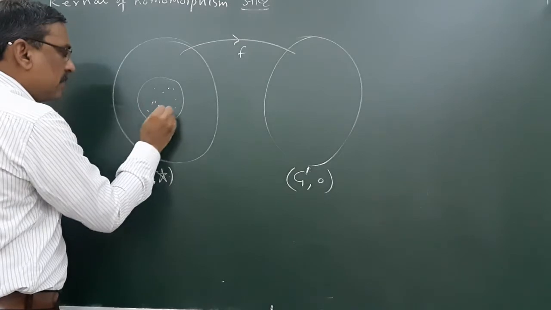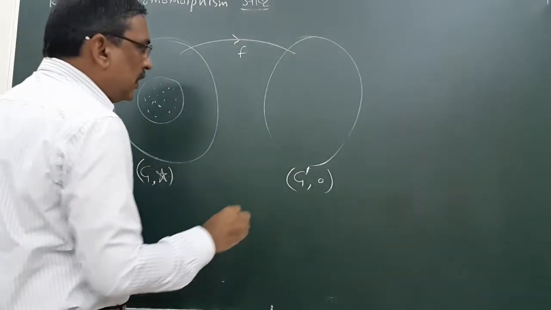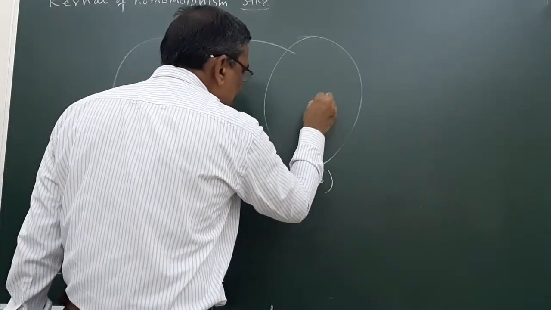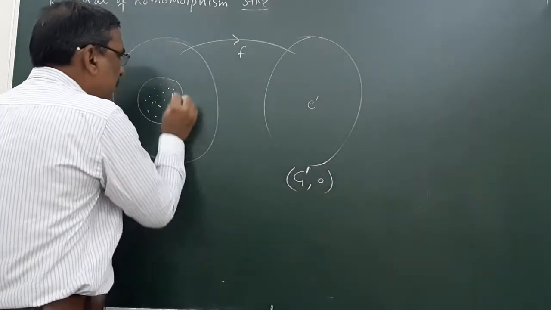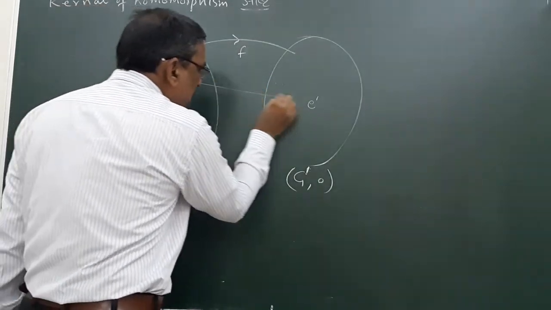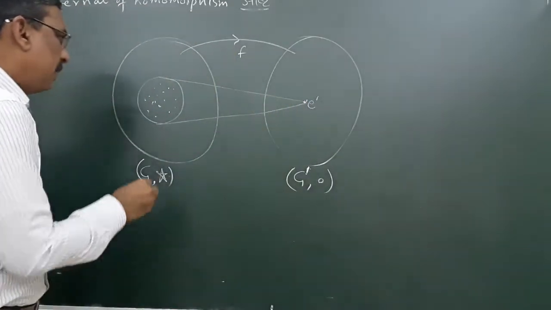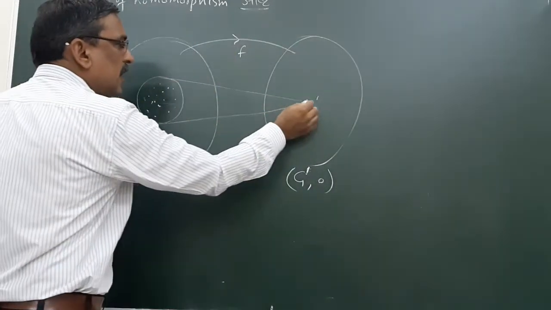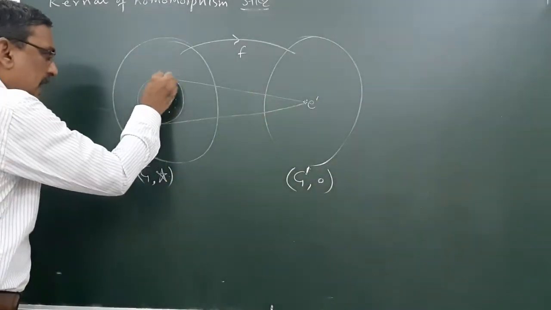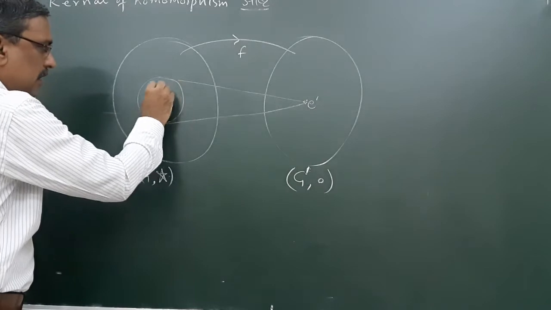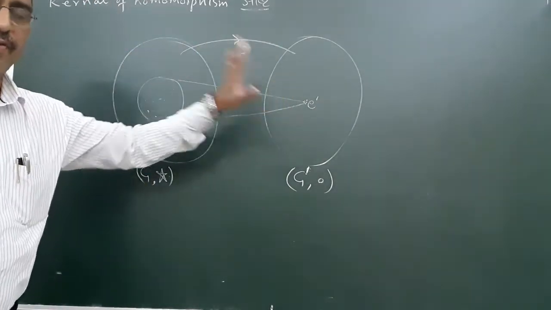There are some specific elements having only one image, that is the identity of this group. E dash is the identity of this group, and these are all the elements having image as the identity of this group. Then this set is known as the kernel of this homomorphism.